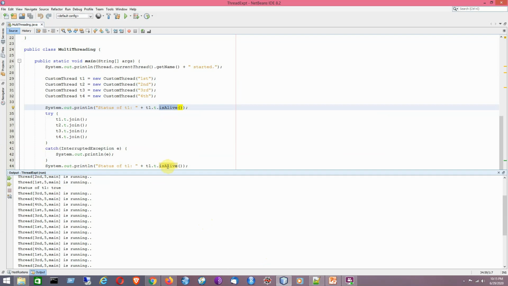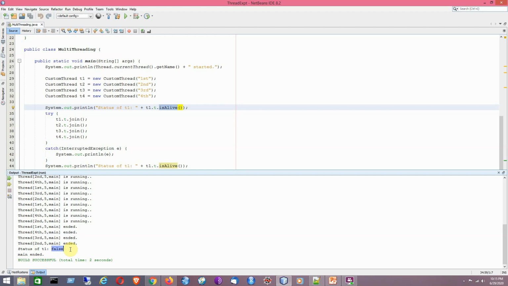Now, whenever these threads have finished their task, that means they are already in dead state, I mean T1, T2, T3 and T4. If I call this method again after these threads have already died, it will show the value false, because it is not considered an active thread, or I mean to say it is not in active state or new state or blocked state.